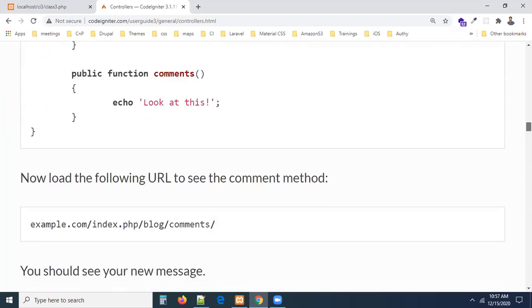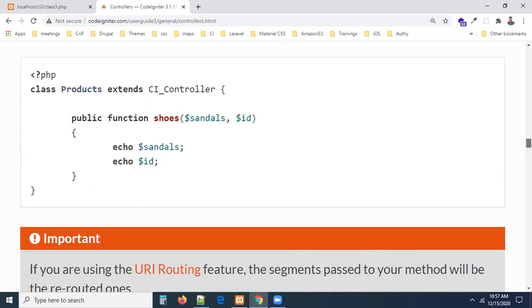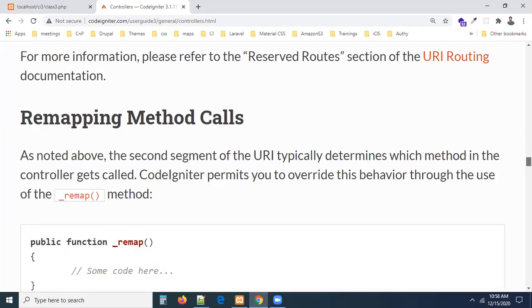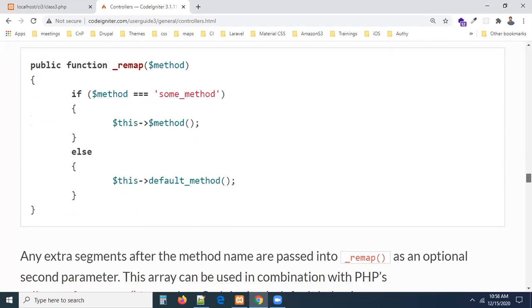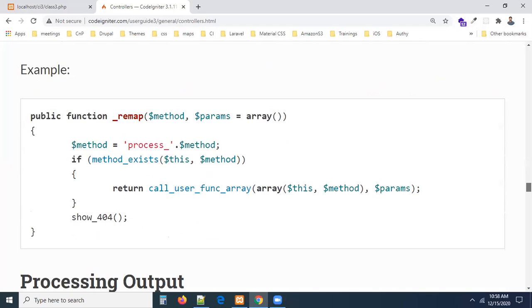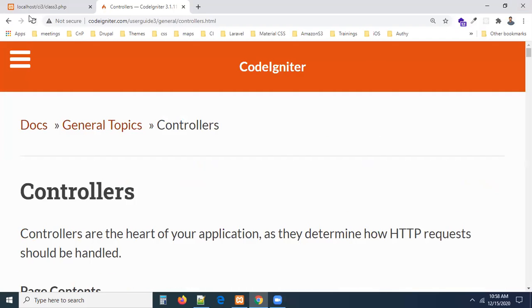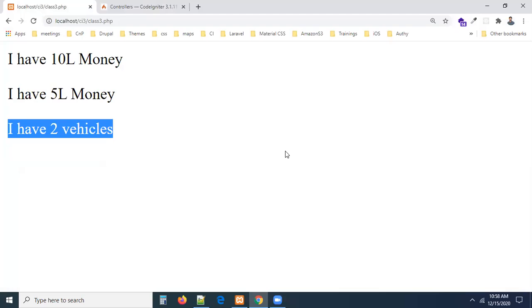Let me see, is there any parent keyword they used? I think they didn't use any parent keyword, I believe. So don't worry. I will show you when to go for the parent keyword and all. We will see it, guys, later in the sessions. Don't worry, this framework seriously is going to be a very easy framework, guys. It won't take much time, right? This knowledge is enough for a better understanding of our CodeIgniter, guys.